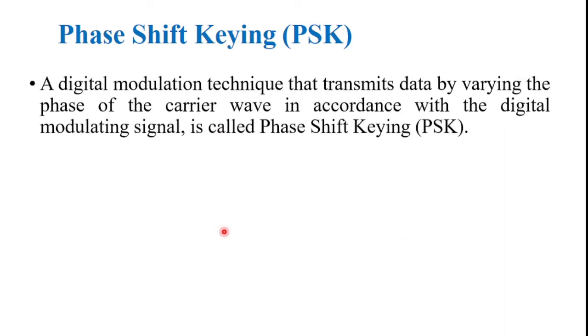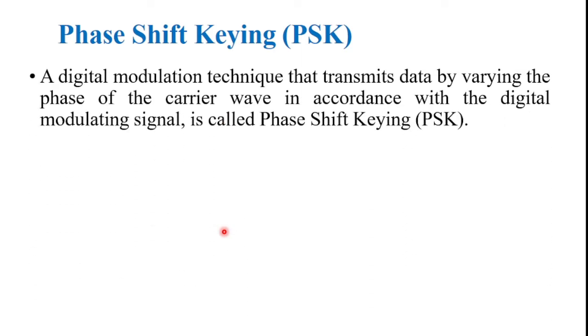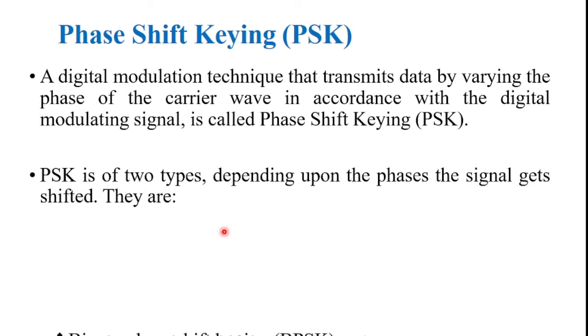And next, the third one is phase shift keying. In phase shift keying, the phase of the carrier signal is modulated to represent the signal level, while amplitude and frequency remain constant. Phase shift keying is the digital modulation technique in which the phase of the carrier signal is changed in accordance with the digital modulating signal.